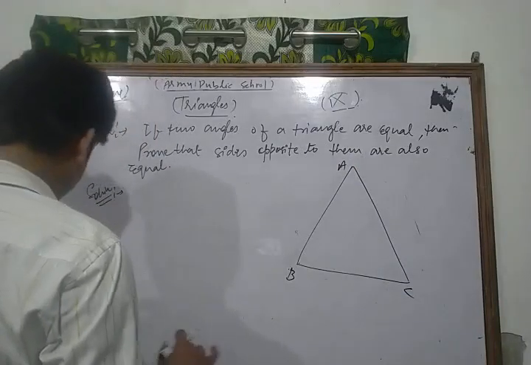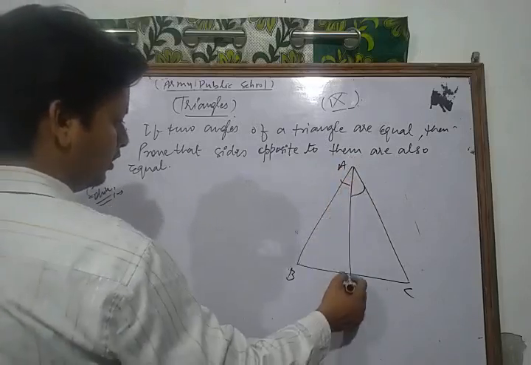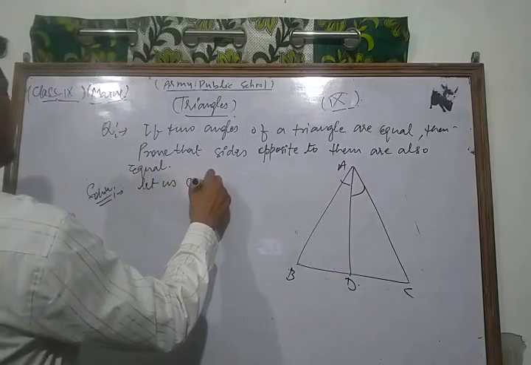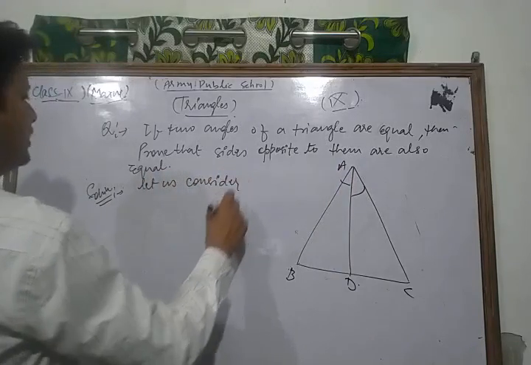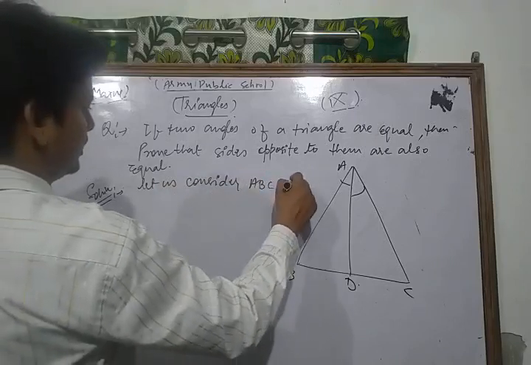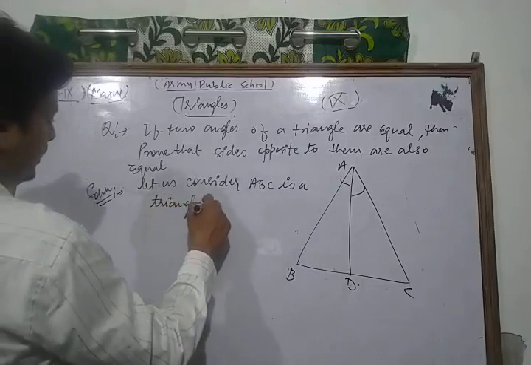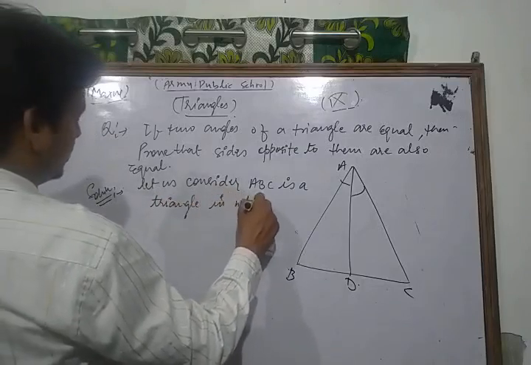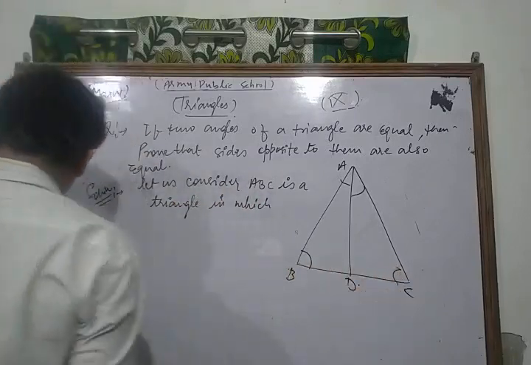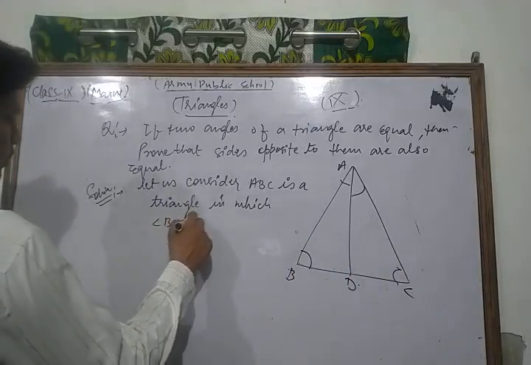We draw the bisector of angle A, which meets BC at D. Let us consider ABC a triangle in which angle B is equal to angle C.